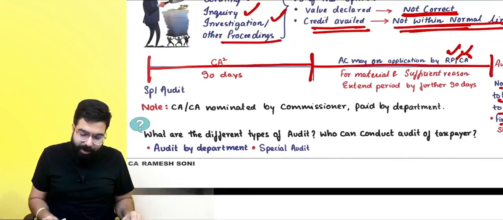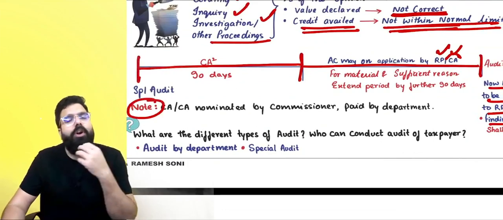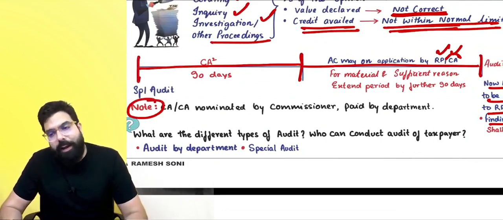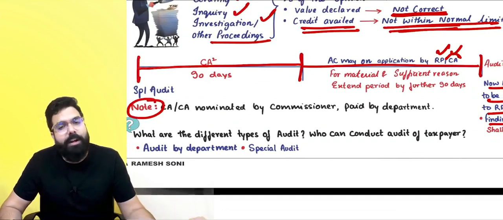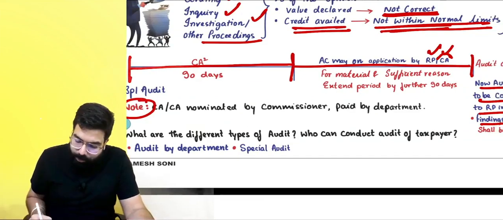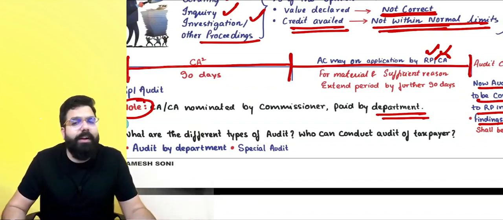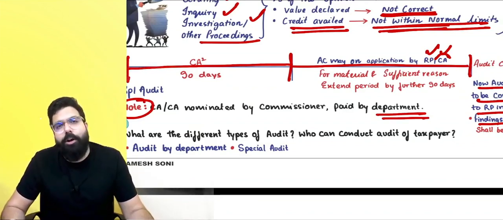Okay, sir, point is clear. Always remember, the chartered accountant or the cost accountant in special audit is appointed by the commissioner, that is, nominated by the commissioner, and paid by the department. Okay, sir. Now, your exam question: what are the different types of audit? Who can conduct the audit of the taxpayer?